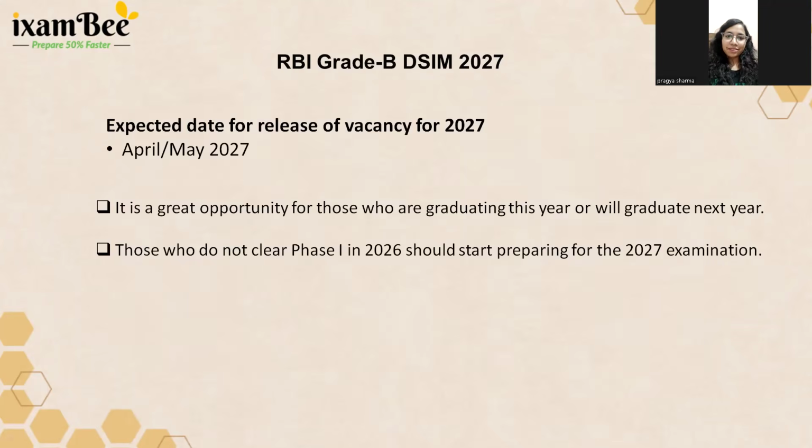This is the basic. So now let us talk about the 2027 attempt. Because the 2026 first phase is already done, and the second phase is going to be held on 26 July. So we can expect that they will release the official notification for the 2027 exam as well. It will be released when the result of 2026 is declared.